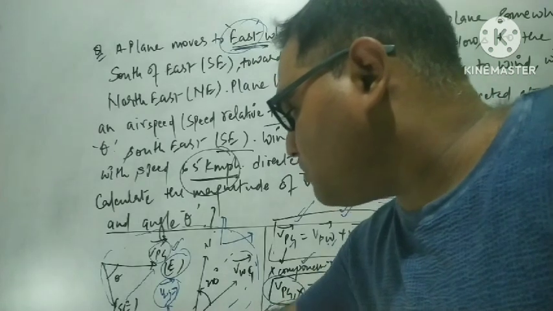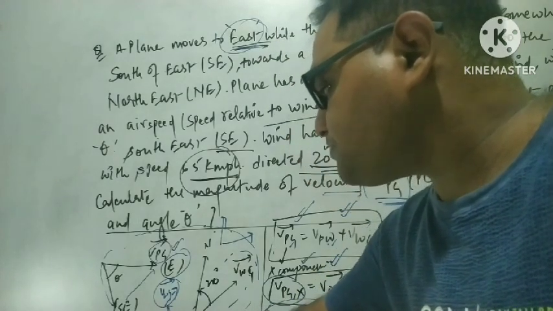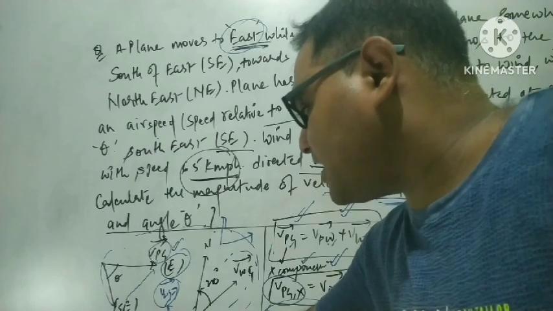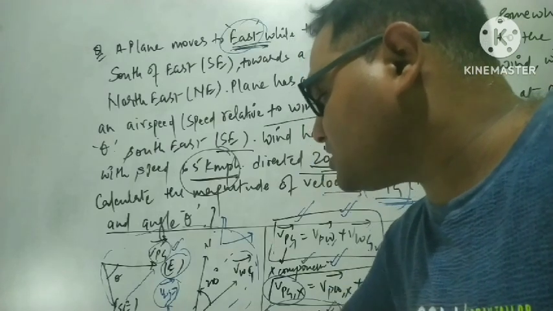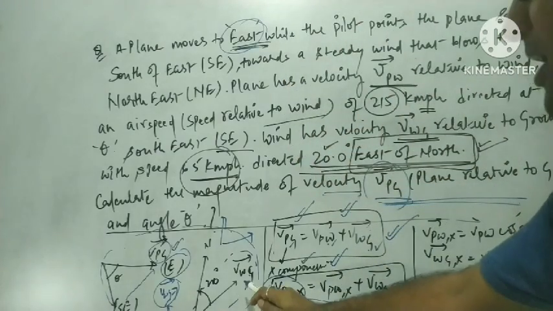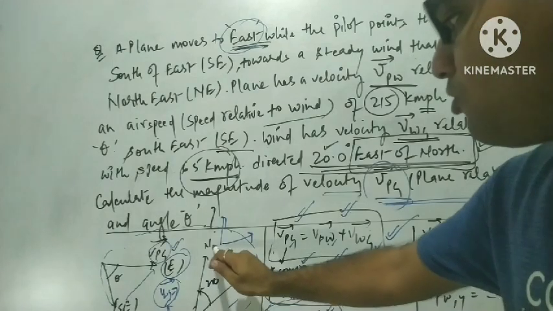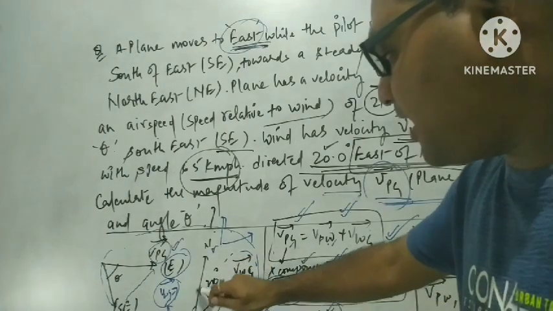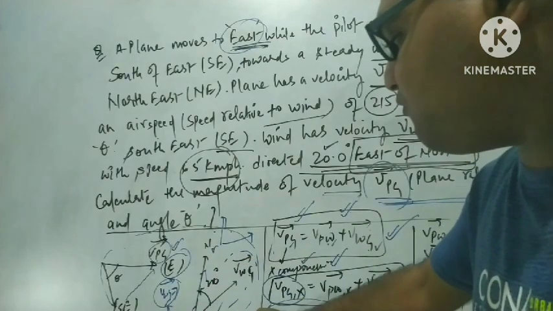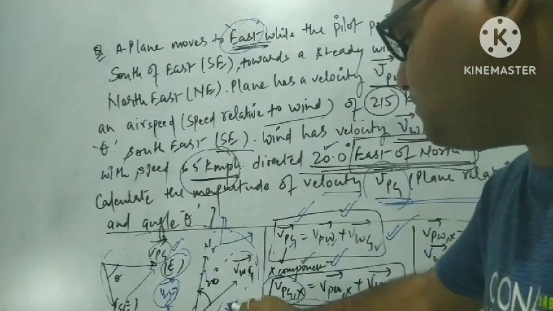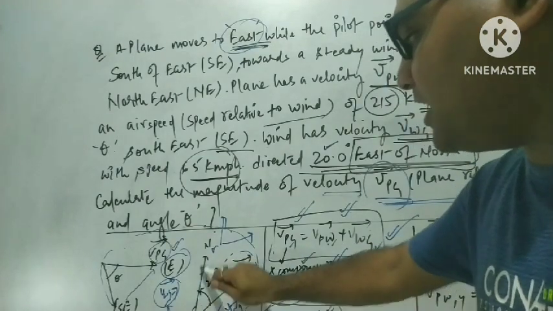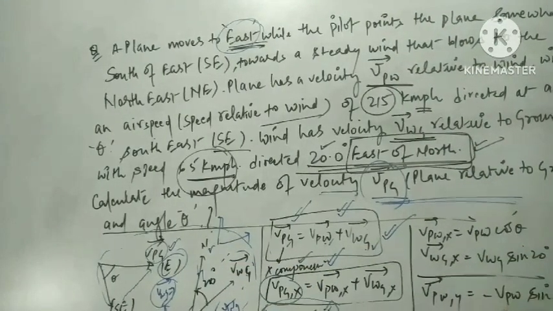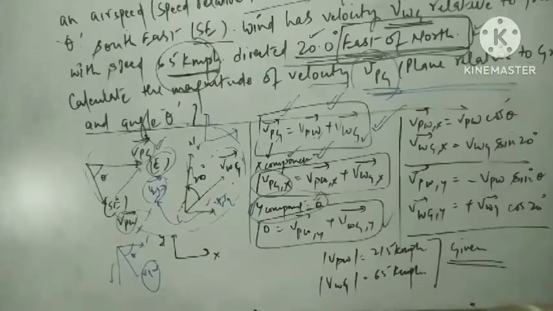VPW is at an angle theta, so we can resolve it into VPW cos theta and VPW sin theta. Similarly, VWG can be resolved into VWG cos 20 degrees and VWG sin 20 degrees. I can write this in vector form also, resolving VWG into cosine and sine terms. Let's take an example here.